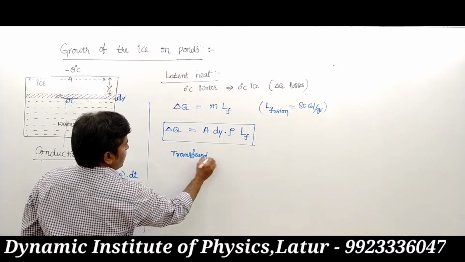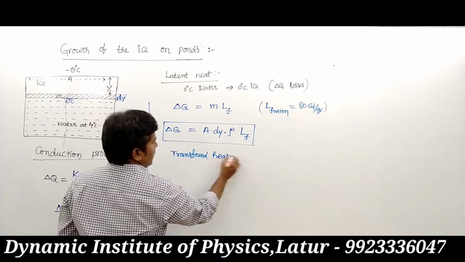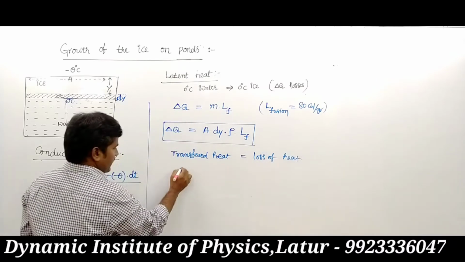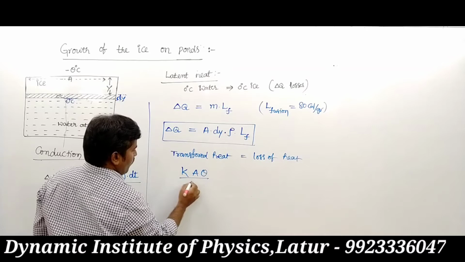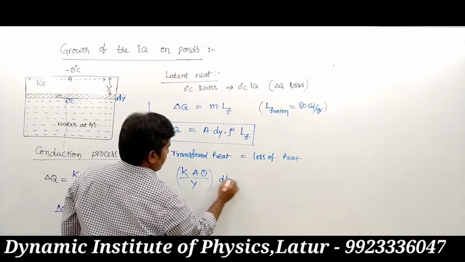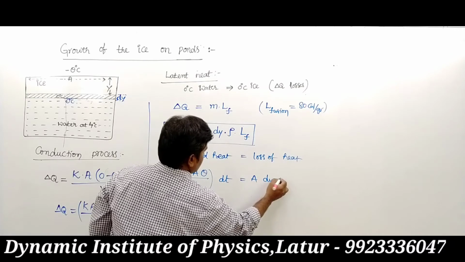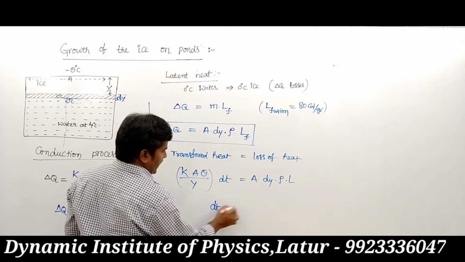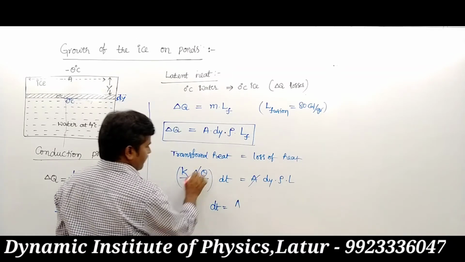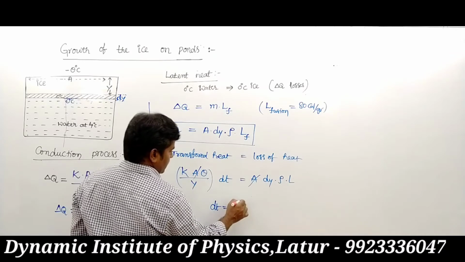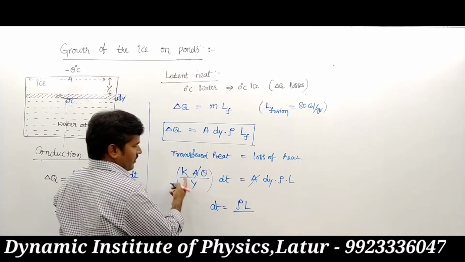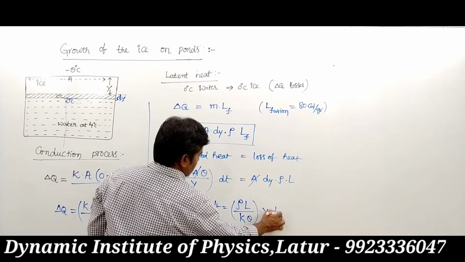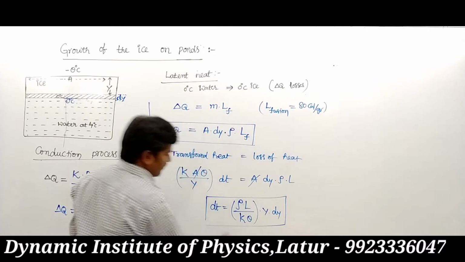Transferred heat is equal to the loss of heat. This is K A theta upon y into dt. Its value equals A into dy into rho into L, latent heat of fusion. Then dt is written with A cancelled, and the remaining is rho L upon K theta into y into dy. This is the dt, d theta.